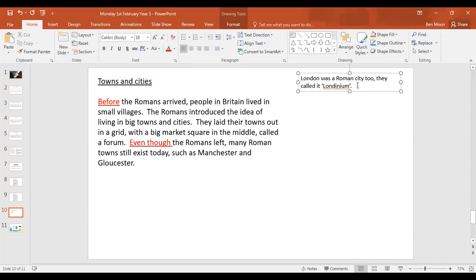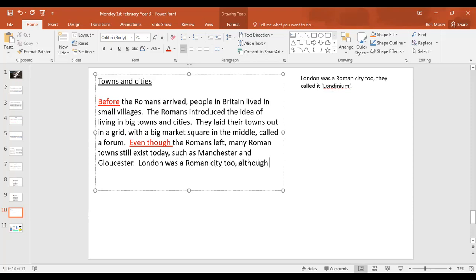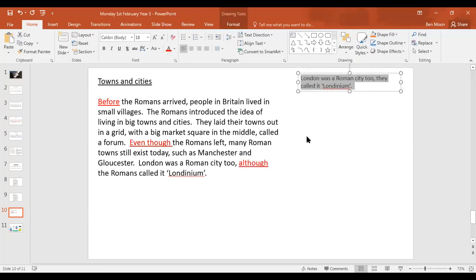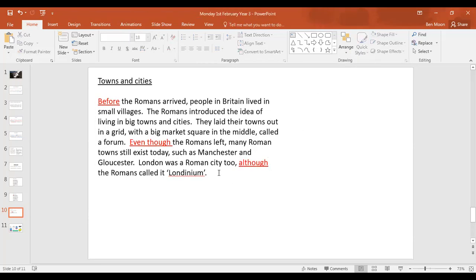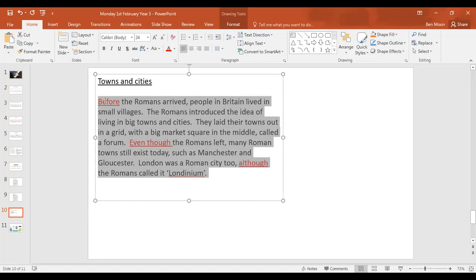So the only thing I've got to put is about London was a Roman city too. So I'm going to put that in as well. London was a Roman city too, comma, although the Romans called it Londinium. I spelled that wrong. Londinium, there you go. And that has got me another subordinate conjunction in there, that although. So I've done that there. I'm going to get rid of that. So I know I've used all my notes that I wanted to use, and I've got my paragraph here.